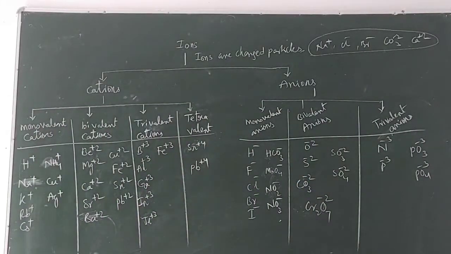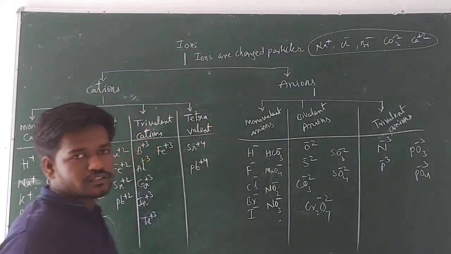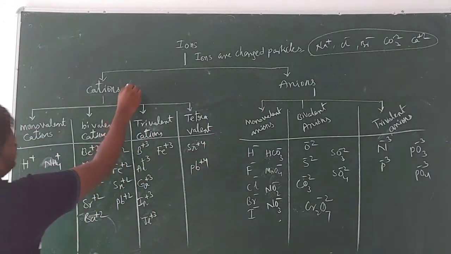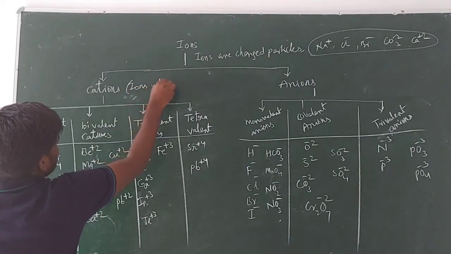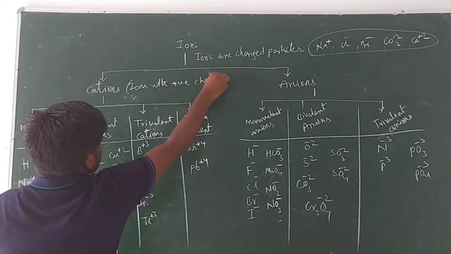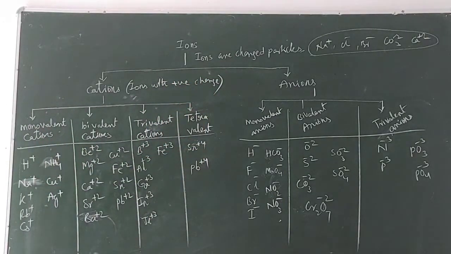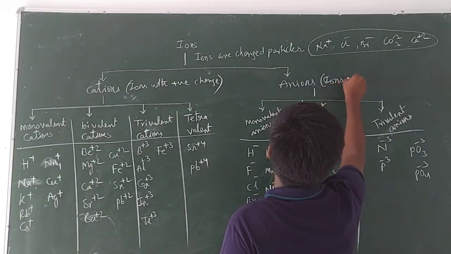These ions are classified into two types. Based on the nature of the charge, these ions are classified into two types: cations and anions. Cations means ions with the positive charge. Ions with positive charge are known as cations. Anions means ions with the negative charge.